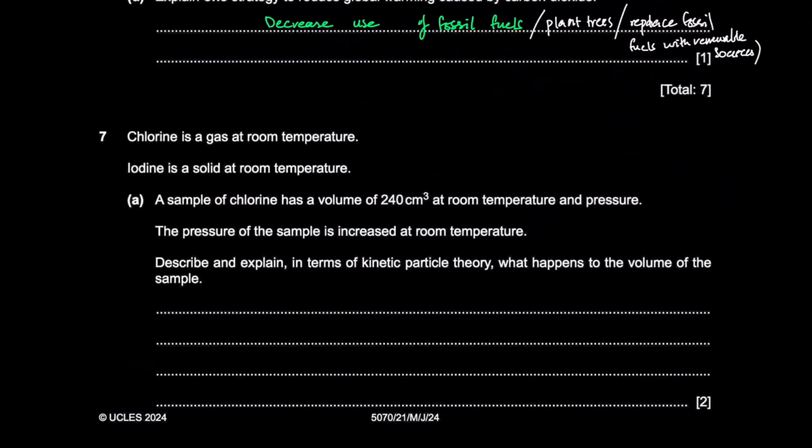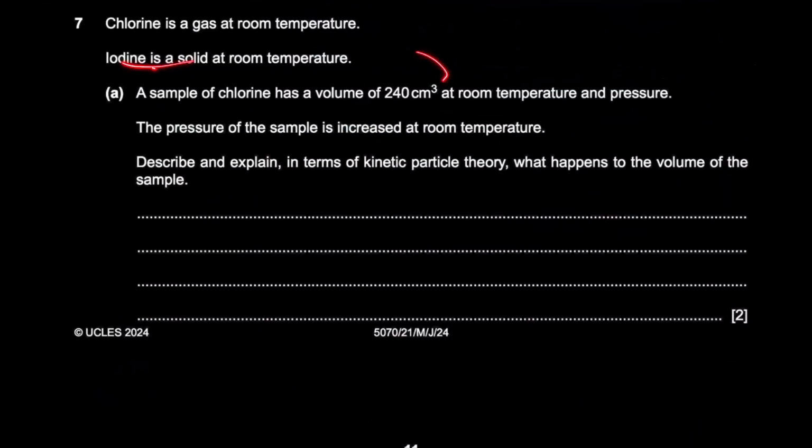Chlorine is a gas at room temperature. Iodine is a solid at room temperature. A sample of chlorine has a volume of 240 cm cube at room temperature and pressure. The pressure of the sample is increased at room temperature. So you basically keep the same temperature, but you increase the pressure. The question is: describe and explain in terms of kinetic particle theory what happens to the volume.